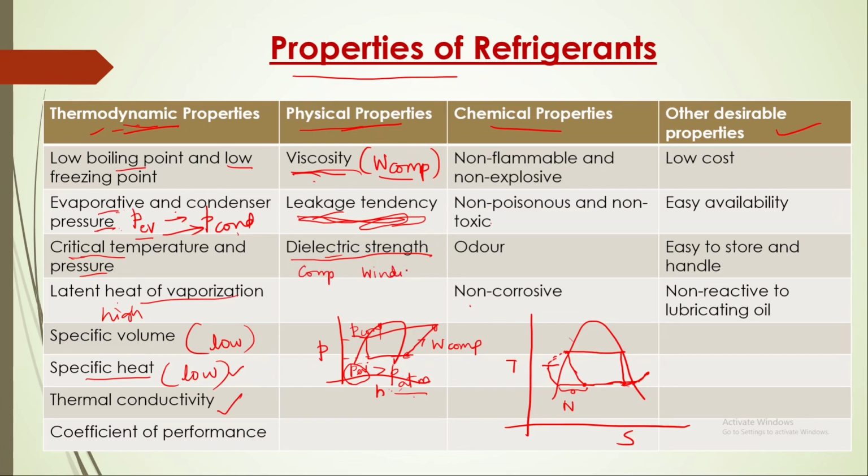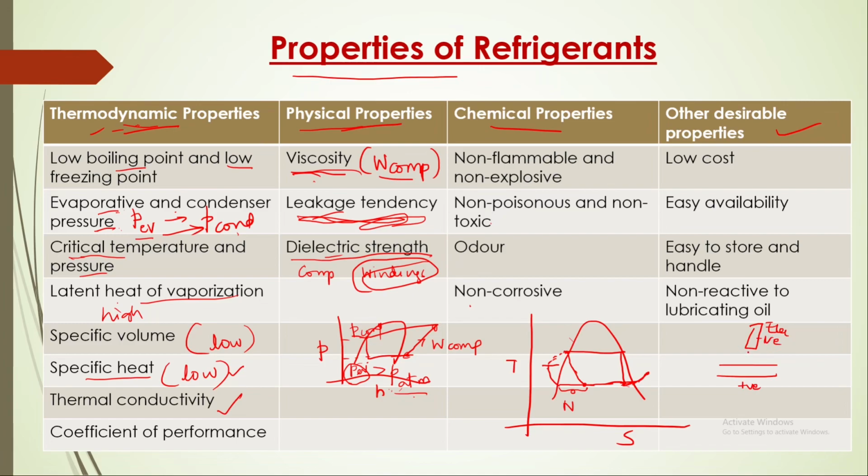Coming to dielectric strength, we know that in a hermetically sealed compressor, all motor windings are exposed to refrigerant. So that refrigerant should not lose its dielectric strength. Dielectric strength means, we know how a spark plug or arc welding works. Here there will be an electrode, say this is negative, this is positive.